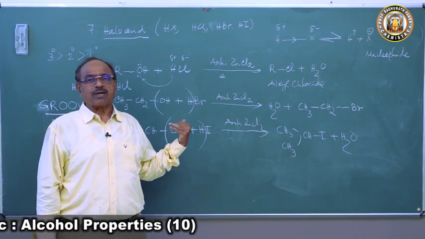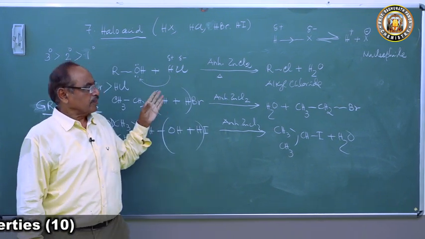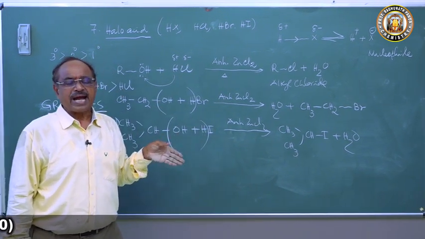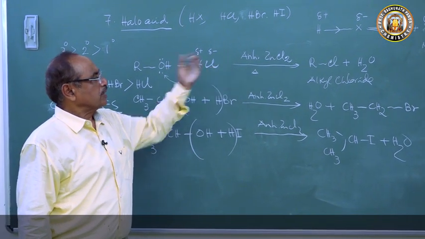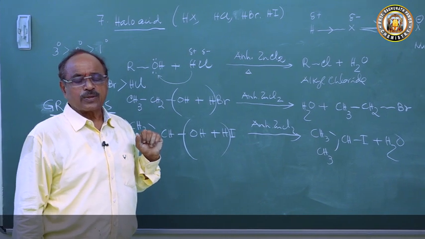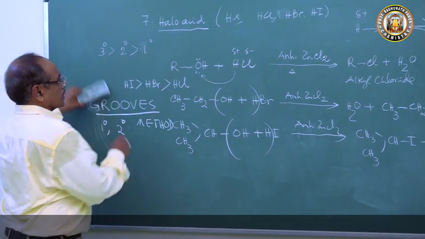So the Groove's method of preparation of alkyl halide is this. The order of reactivity is HI more reactive than HBr, more reactive than HCl, and the zinc chloride is used as a halogen carrier. The zinc chloride is a halogen carrier for this reaction.